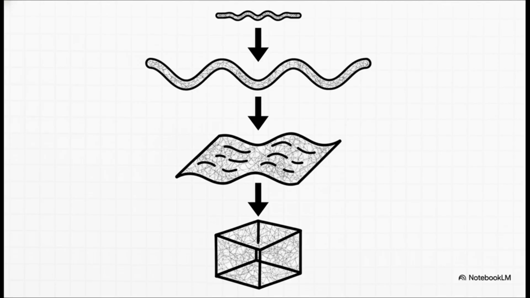But then we level up to branes. You can kind of think of them as multi-dimensional membranes. We even get these super-specific variations called D-branes. So modern string theory? It's definitely not just about tiny loops of thread anymore. It's this whole massive ecosystem of multi-dimensional surfaces interacting with one another.